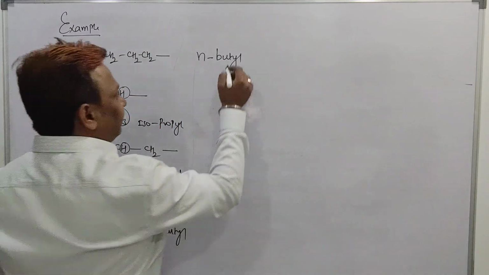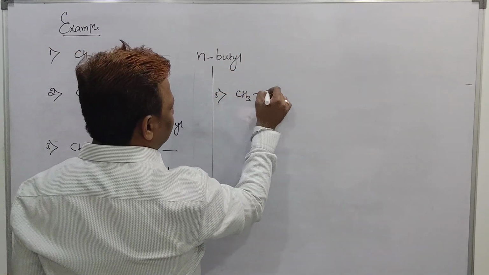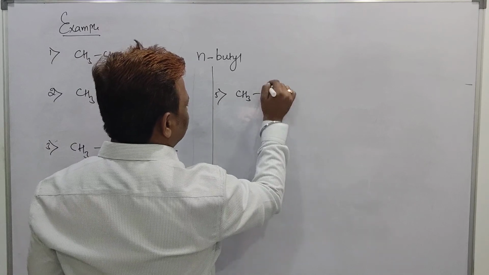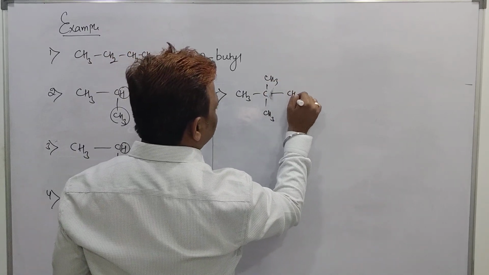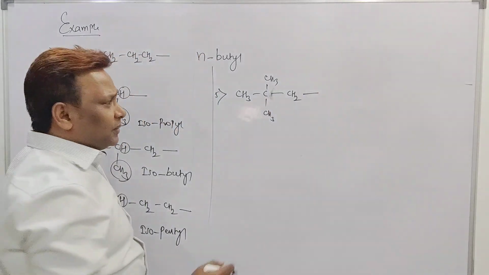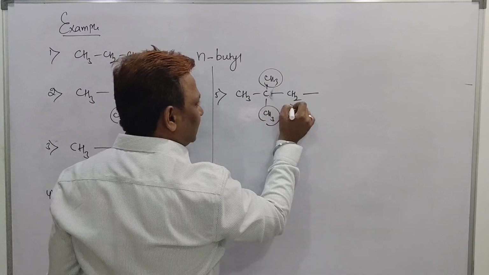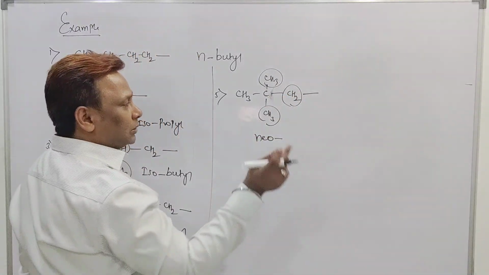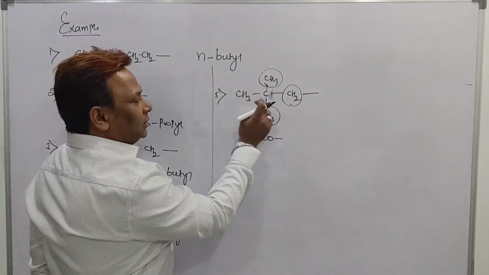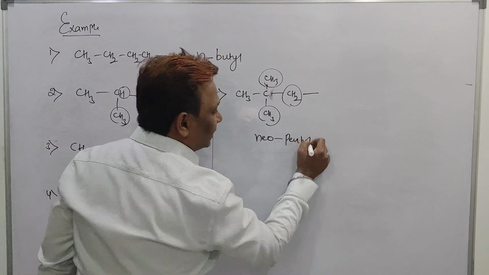Now example number 5, also check it yourself. It is a CH3, then a C, then a CH3 and then CH3, and lastly CH2. Here, this group is there. See, the last but one carbon having CH3, CH3 and CH2 will be called a neo. Total carbon count here: 1, 2, 3, 4 and 5, called a neopentyl.